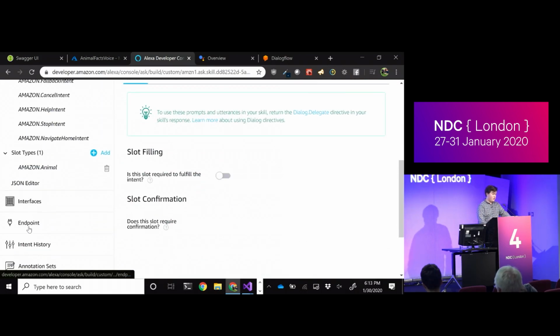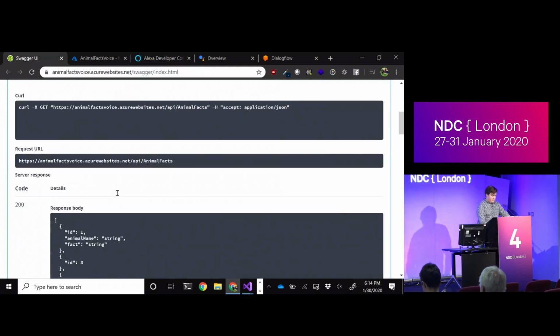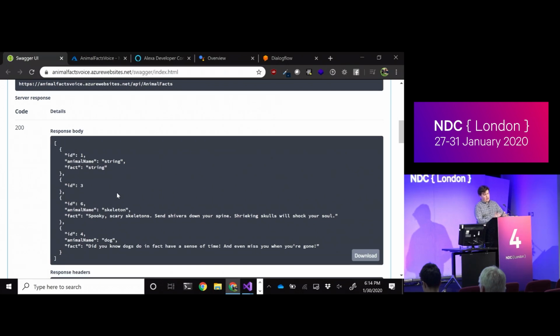And then down at the endpoint section, we define our endpoint here. So this is, again, hitting that animal facts Azure website, specifically the API assistant and then the Alexa endpoint. But if we switch to a Lambda, we would just hit this button and choose to point at our Lambda there instead. So let's see if this actually worked for me. Cool. OK, so now this is the actual animal facts Azure website.